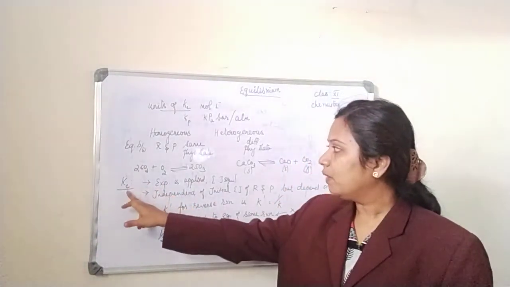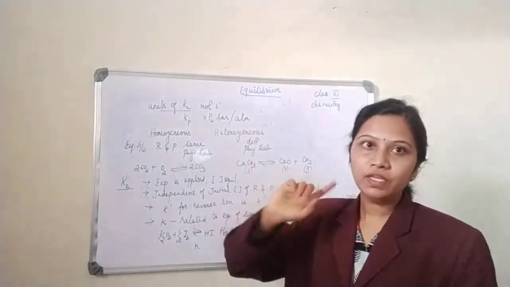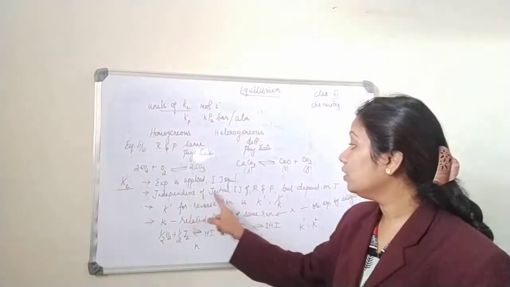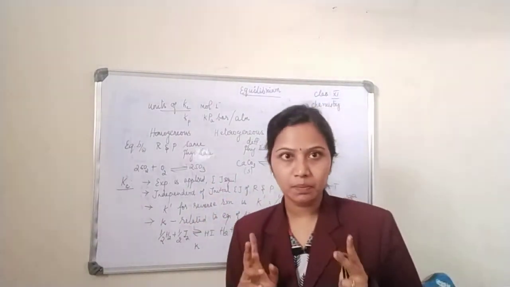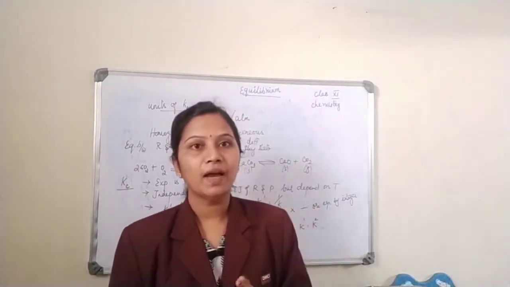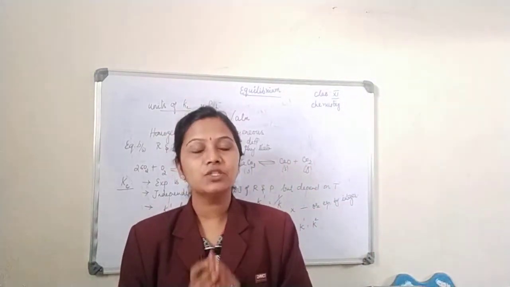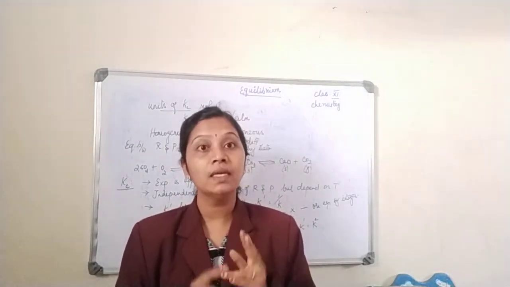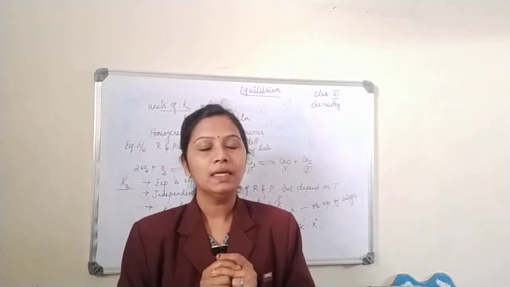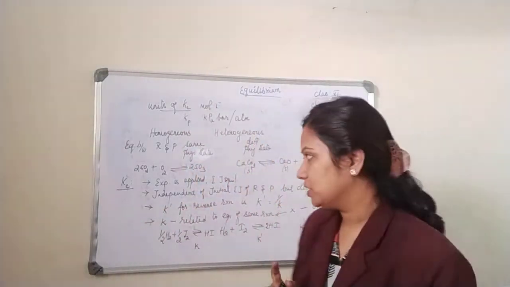Second one, the value of Kc, that is the value of the equilibrium constant, is independent of the initial concentration of reactant and product, but it depends upon the temperature. So the value of the equilibrium constant does not bother about the initial concentration of your reactant and the product, but it purely depends on the temperature value.